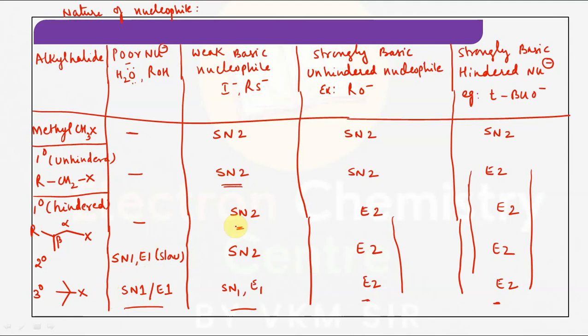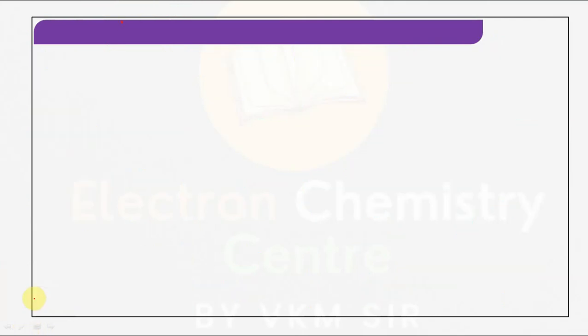This is the way to understand the whole theory. Is it clear, guys? Hope it is clear. You have to make a note on it, then you will understand it in a clear way. That is elimination versus substitution. Now, I will be erasing the slide. Next, we are going to discuss the effect of solvent.